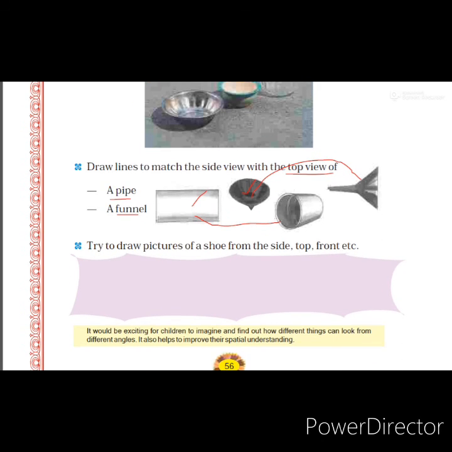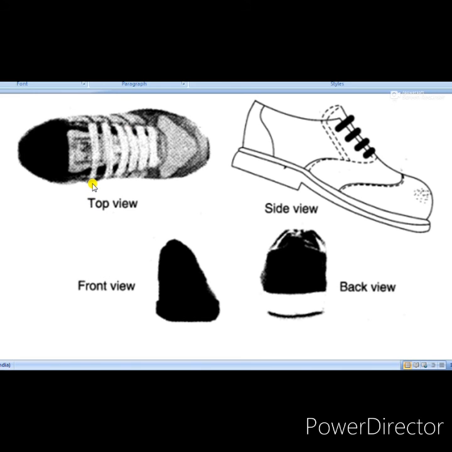Now move to the third question. The third question is, try to draw pictures of a shoe from the side, top and front. We have to take a shoe, observe its side view, top view and front view, and after that you have to draw those pictures in this place. Students, I will show three positions of these shoes and try to draw them on the same page. Now see, students, these are the three views of a shoe.